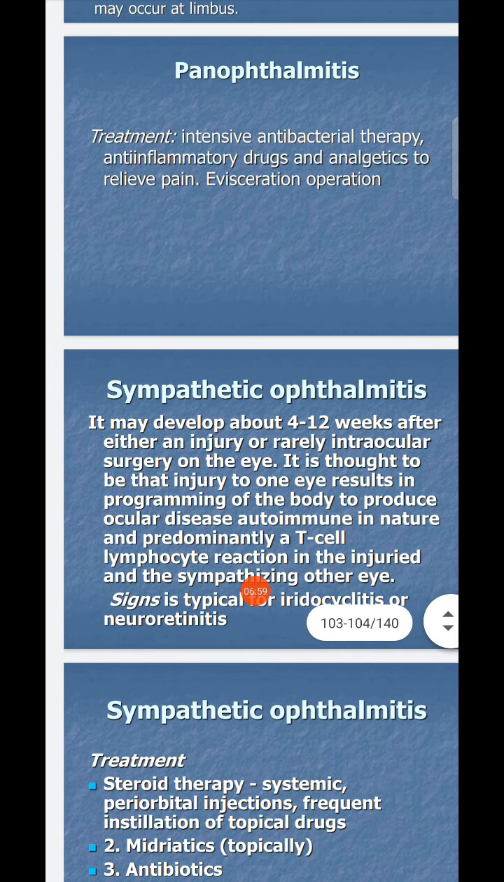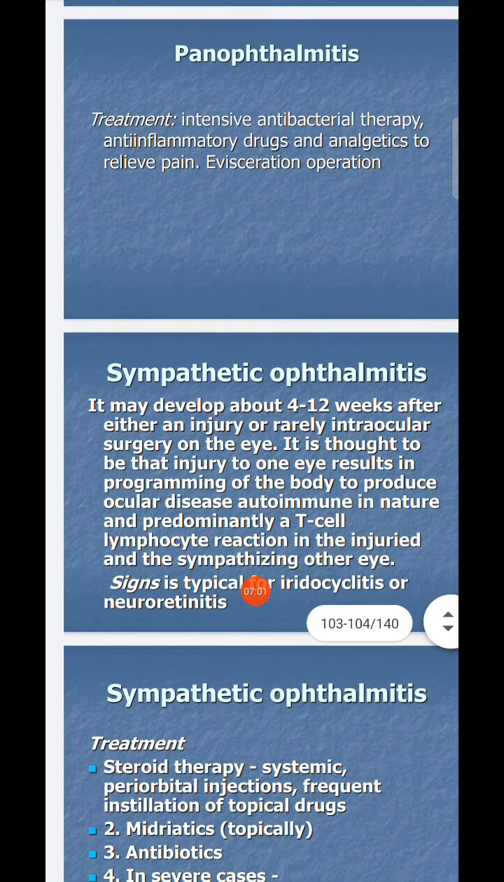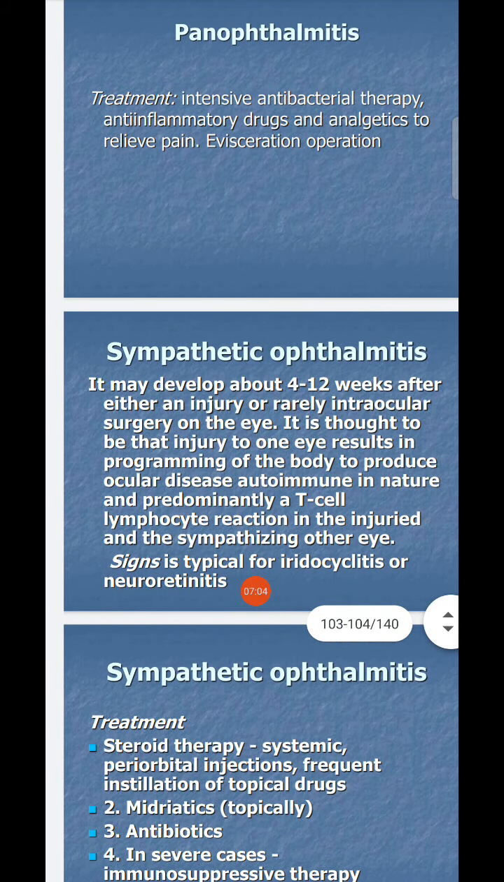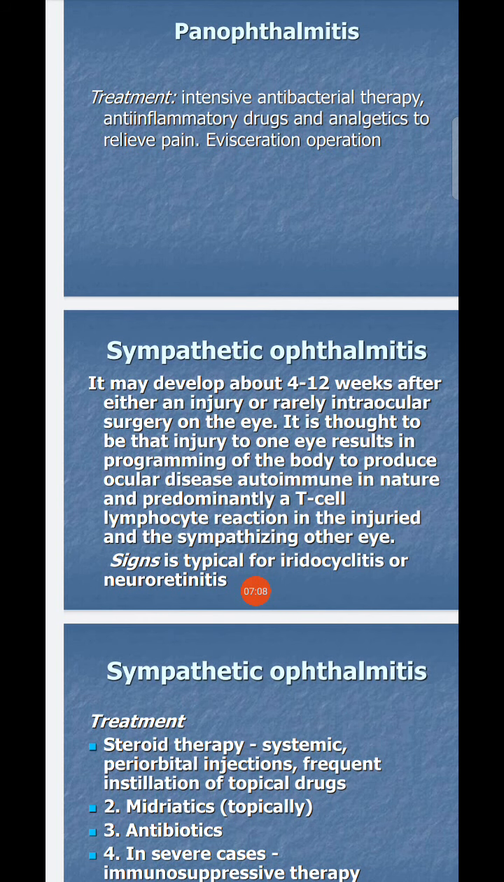In this, it may develop about 4 to 12 weeks after any injury or intraocular surgery on the eye. It is thought that injury to one eye results in programming of the body to produce ocular disease, autoimmune in nature, with a predominantly T cell lymphocyte reaction in the injured and the sympathizing other eye. The sign is typically